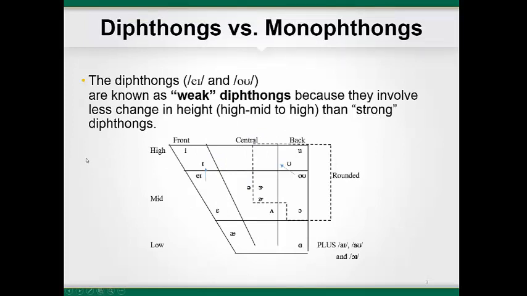The weak diphthongs are the vowels in bake and boat. They involve less change in tongue position than the strong diphthongs, as shown in the arrows, but the change in quality is still noticeable in English. Other languages, such as French and German, do not have diphthongized versions of these vowels, and these sounds are decidedly different from the English versions. Listen to the difference between English A versus French E, and English O versus French O.